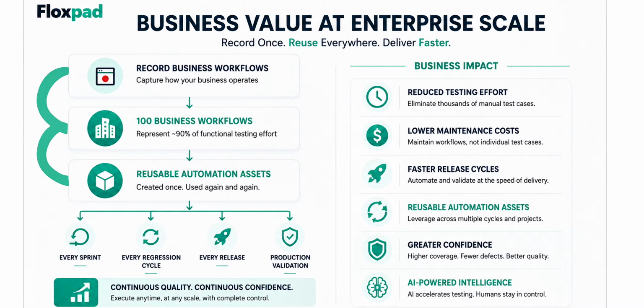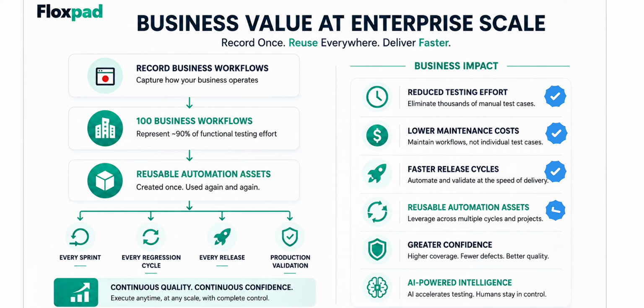Those workflows immediately become reusable automation assets. They can be executed repeatedly during every sprint, every regression cycle, every release, and every production validation. The outcome is substantial: reduced testing effort, lower maintenance costs, faster release cycles, greater confidence, and most importantly, complete human control over software quality while leveraging the speed and intelligence of AI. That is the Floxpad philosophy: human expertise enhanced by AI, not replaced by it.